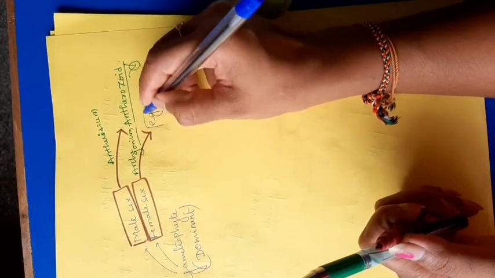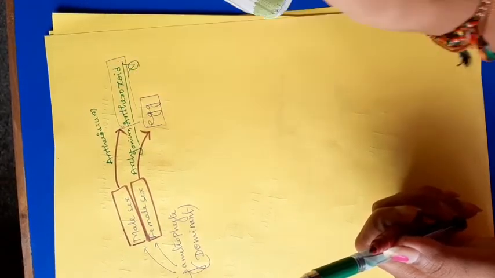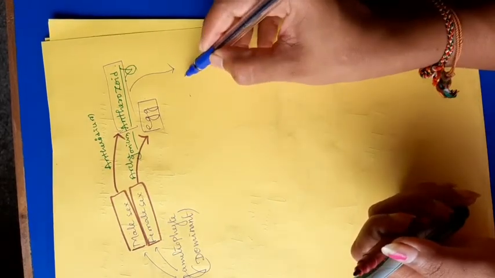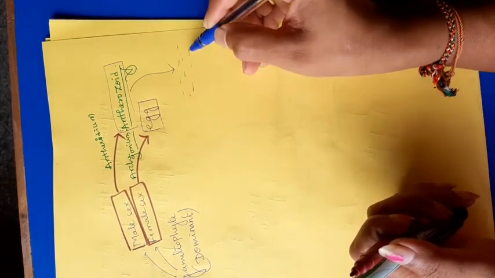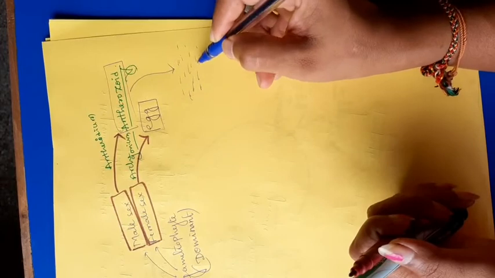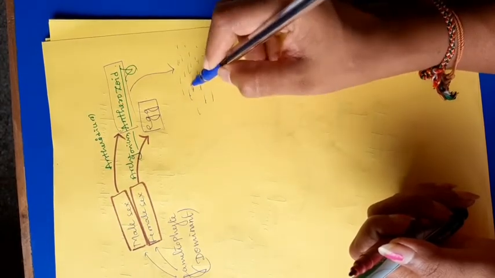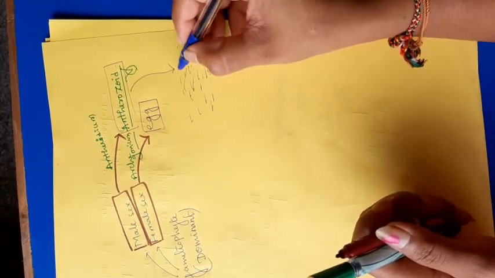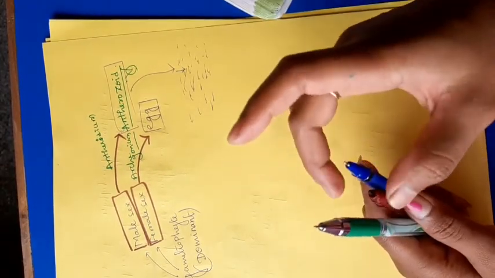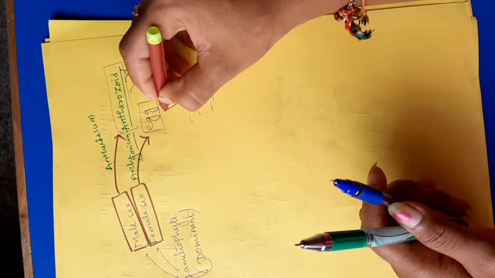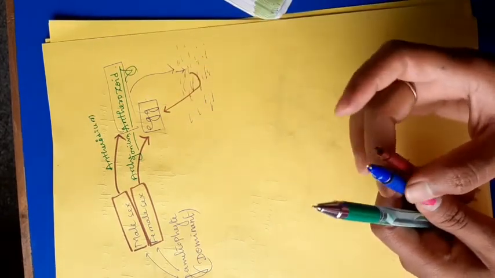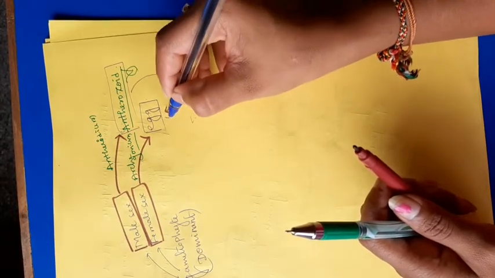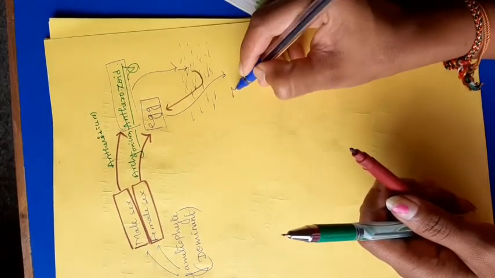Then during the fertilization, I will make some water media here, then you can understand water is very necessary for the fusion of gametes. When the antherozoid is released in the water, it reaches the egg. There is a fusion of antherozoid and egg and forms a structure known as a zygote.